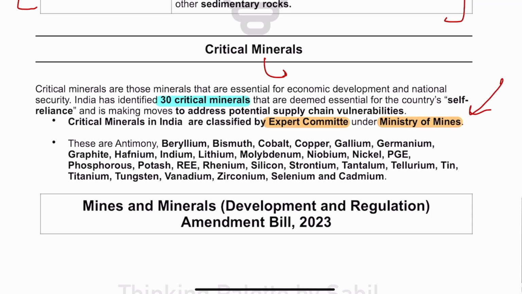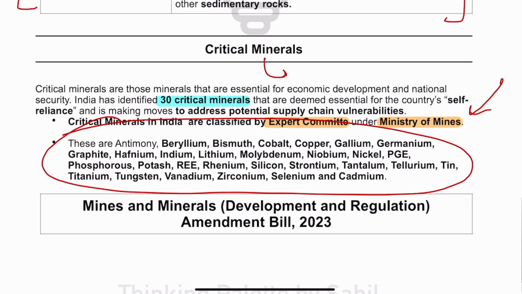Now guys, here the entire list of these 30 critical minerals I have provided, which includes beryllium, bismuth, cobalt, copper, gallium, germanium. You can just please go through this. I will not advise you to mug it up by heart. Just read this list 2 times.